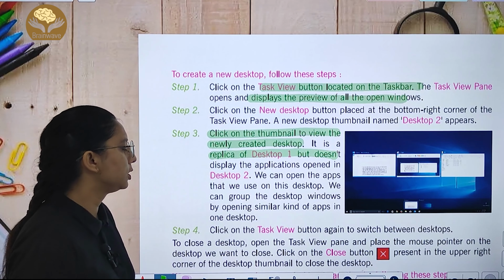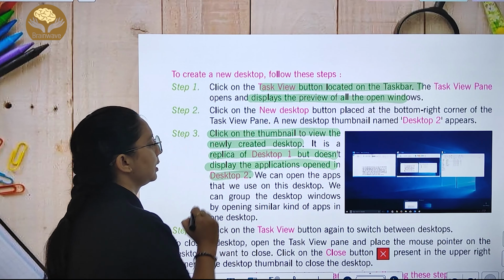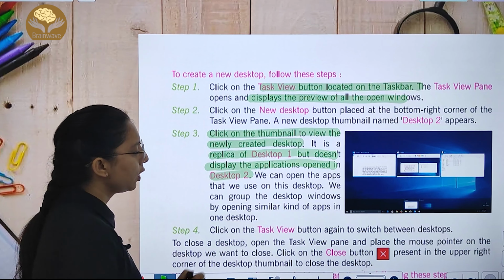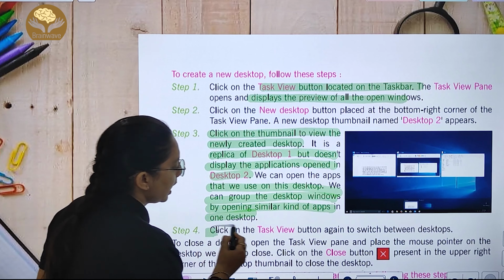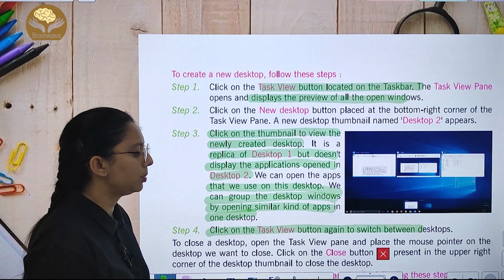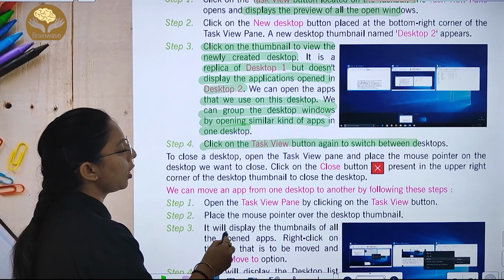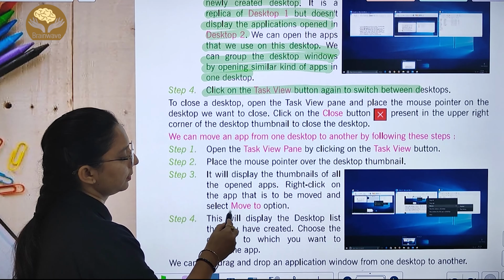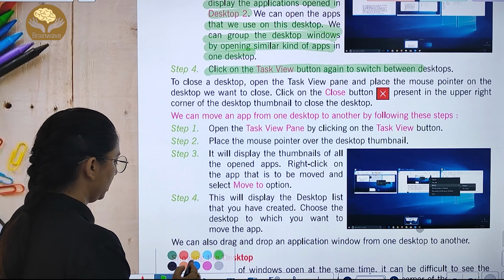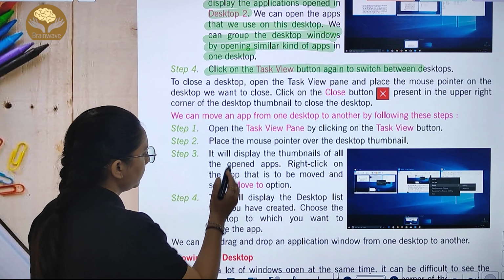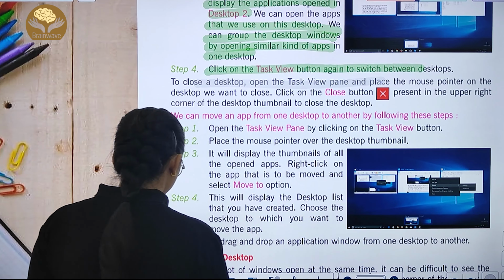It is a replica of desktop 1, but does not display the applications open in desktop 1. We can open the apps that we use on the desktop. We can group the desktop windows by opening similar kinds of apps in one desktop. Similar kind of apps को एक desktop पे use कर सकते हैं. Now click on the task view button again to switch between the desktops. अब दोबारा से choose करेंगे. Now close the desktop. Open the task view pane